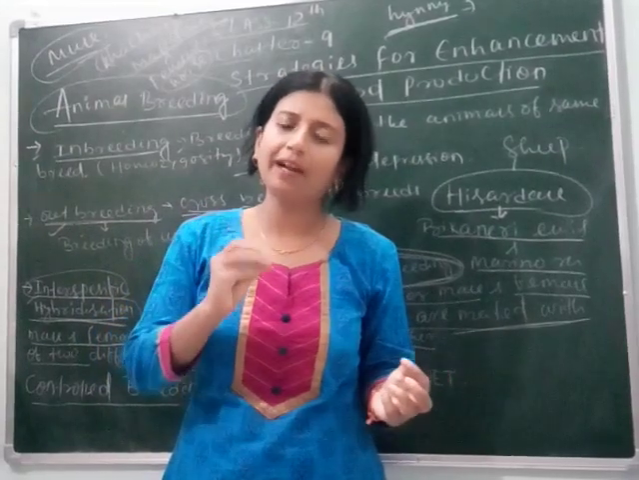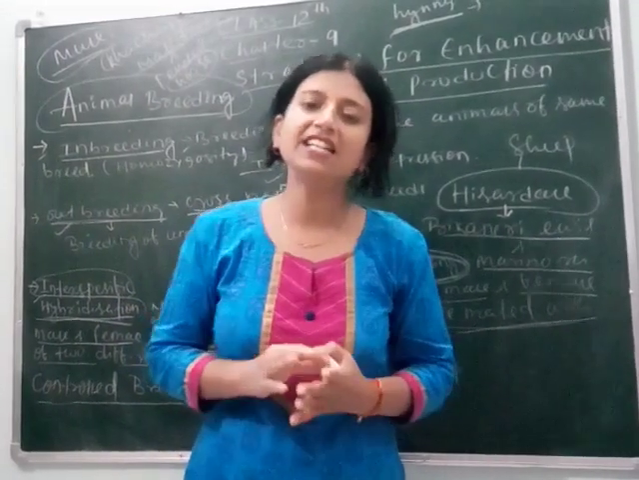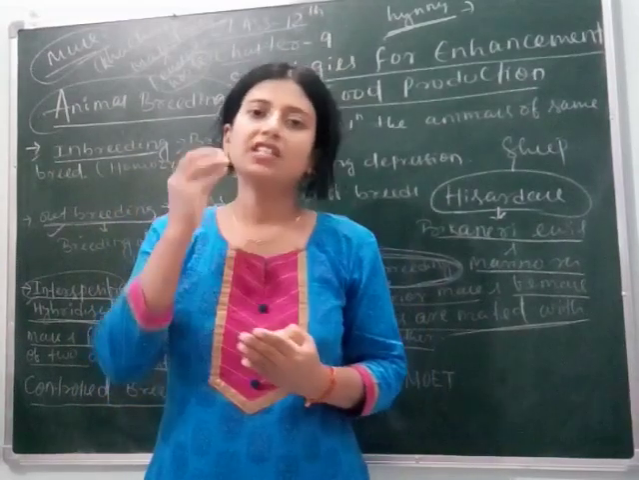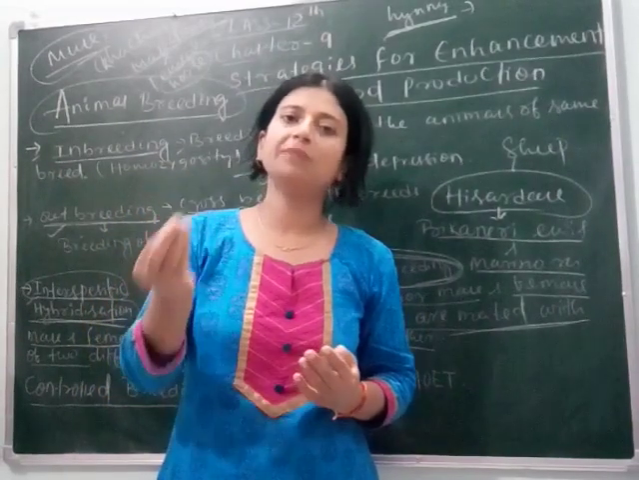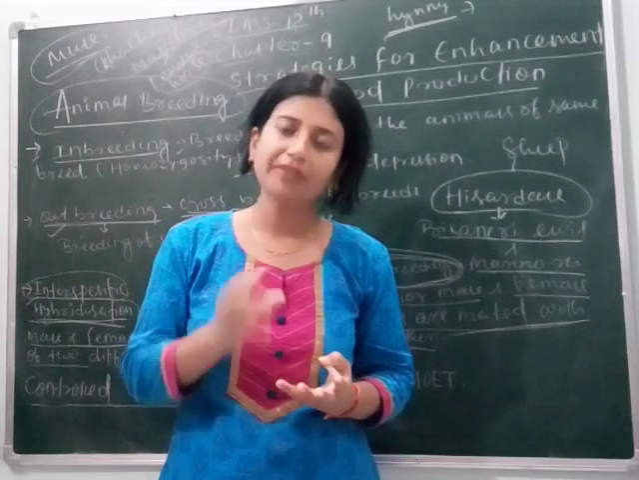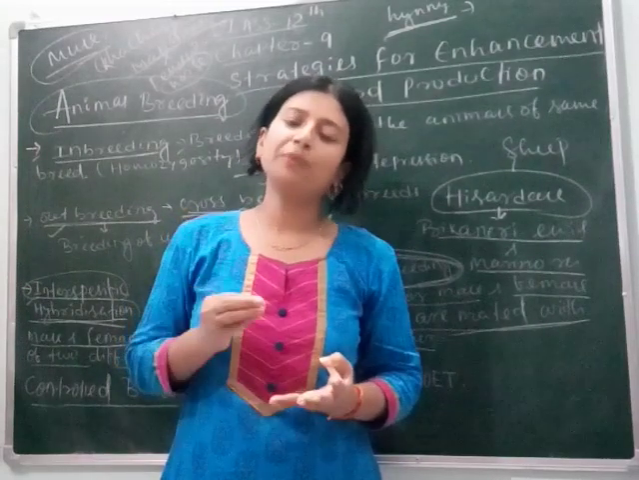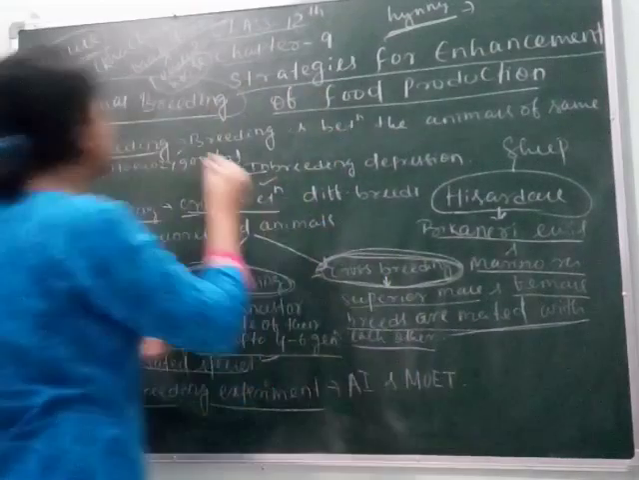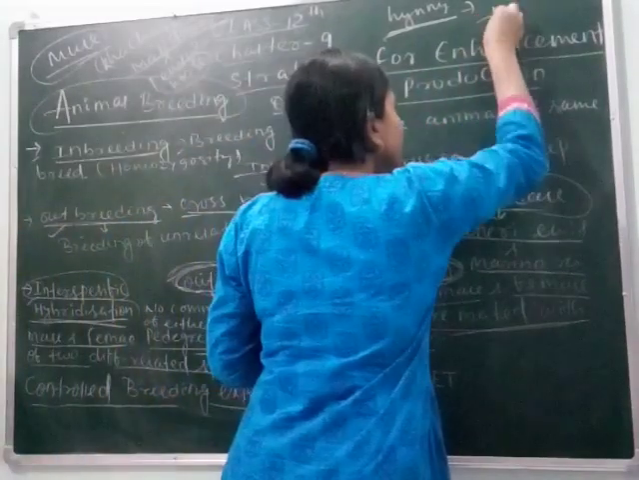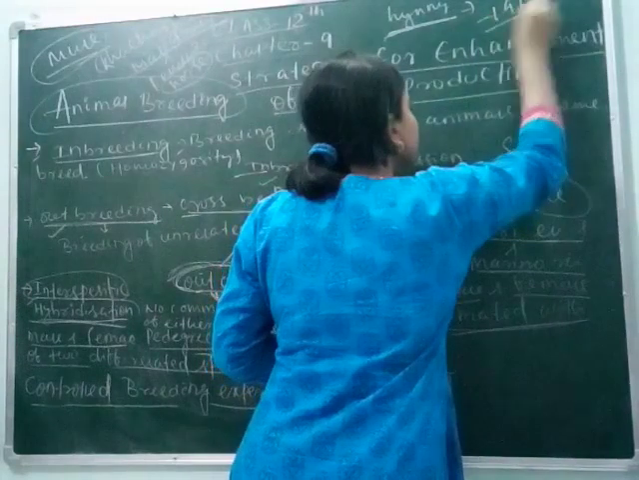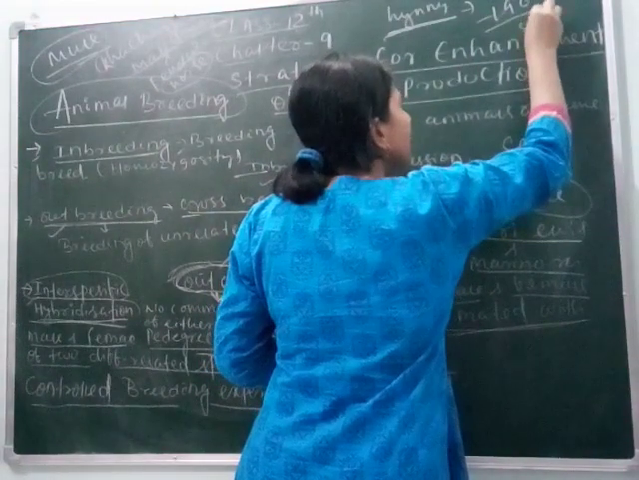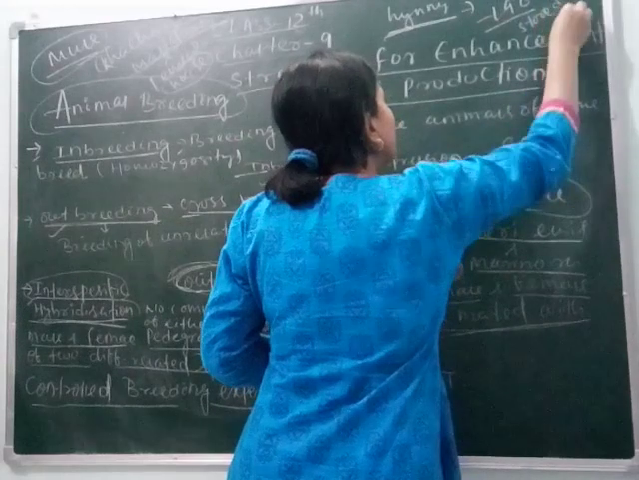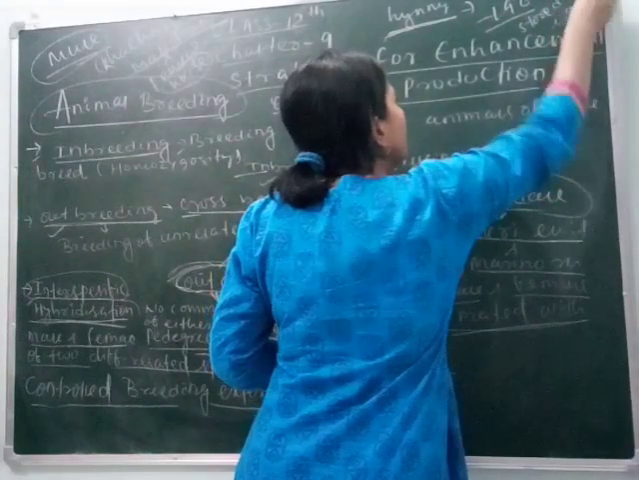So here artificial insemination is done. In artificial insemination, the sperm from the bull is collected from Australia. Then it is cryopreserved at -196 degrees Celsius, stored in liquid nitrogen.